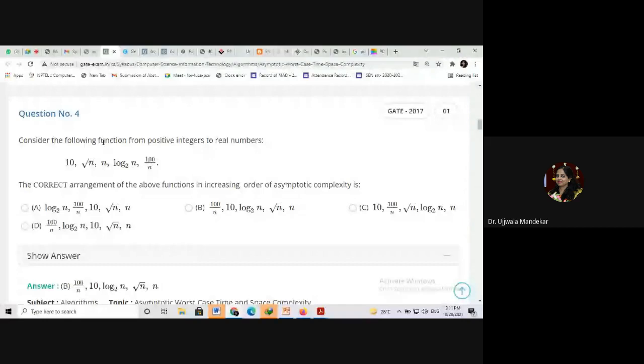What will be next? Next element will be 10. After that, there will be log n to the base 2, then root n, and last it will be n. So the answer of the question will be 100 by n, then 10, then log n to the base 2, then root n, then n. This is the answer.